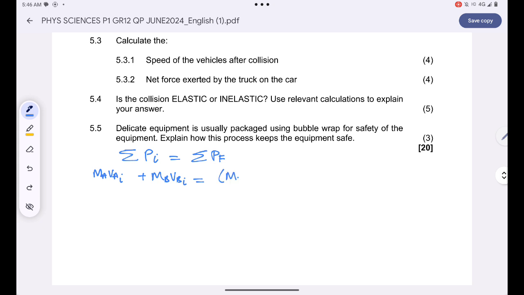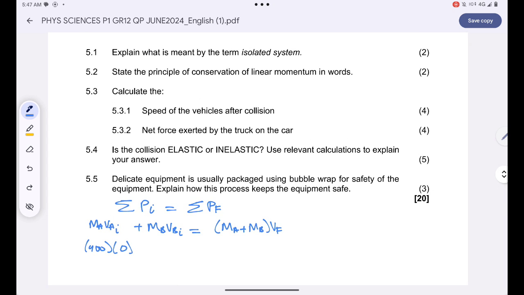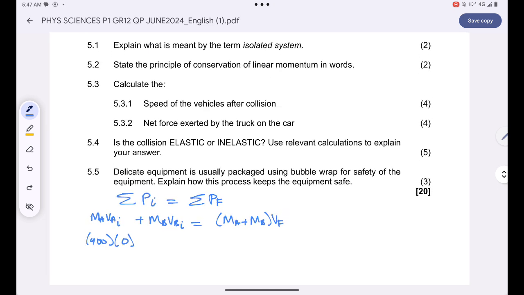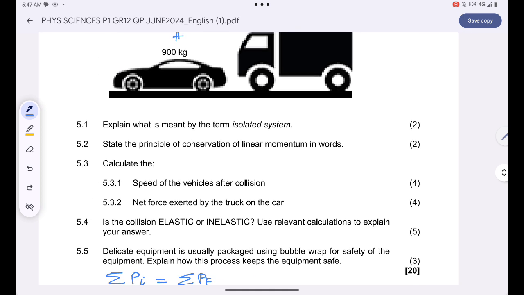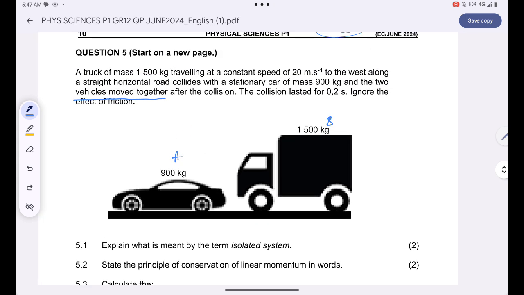So this will be the mass of body A plus the mass of body B multiplied by their final velocity after collision. Body A has a mass of 900 kilograms, but it was stationary, and hence its velocity is 0 meters per second. Body B has a mass of 1,500 kilograms and a constant speed of 20 meters per second to the left. Are you together?